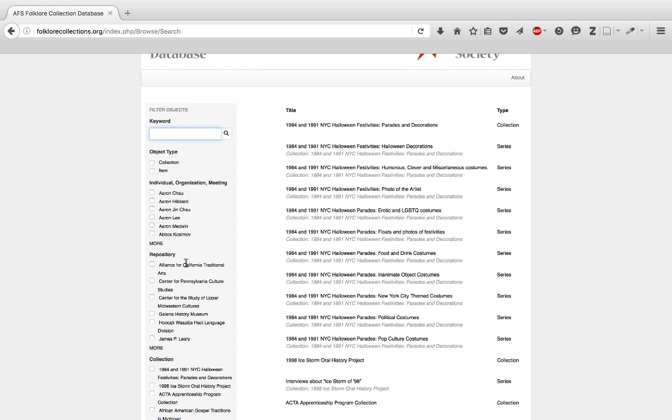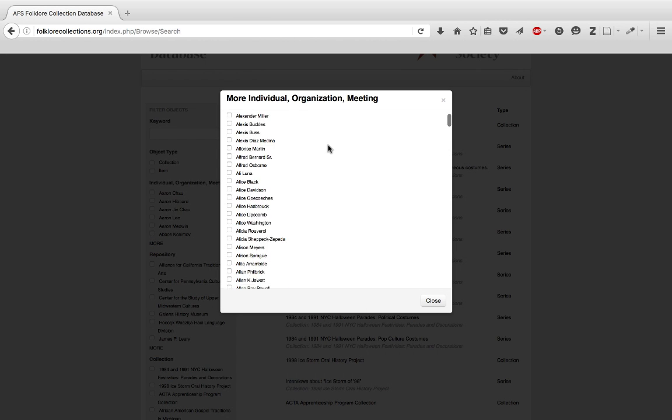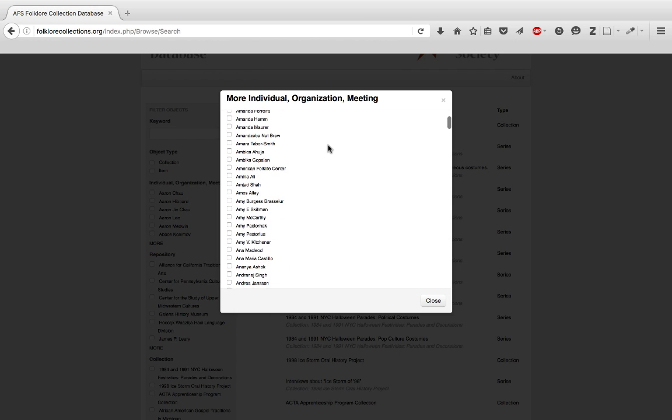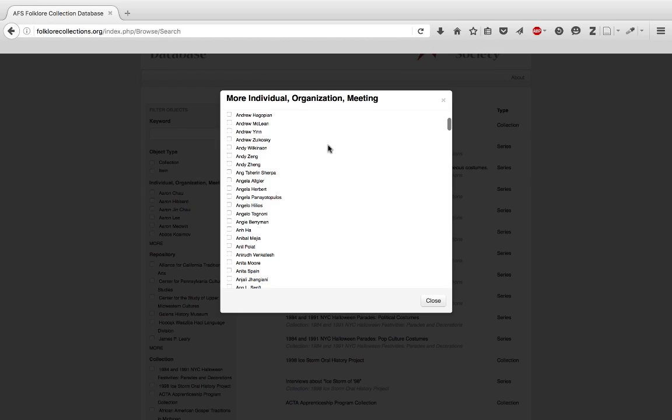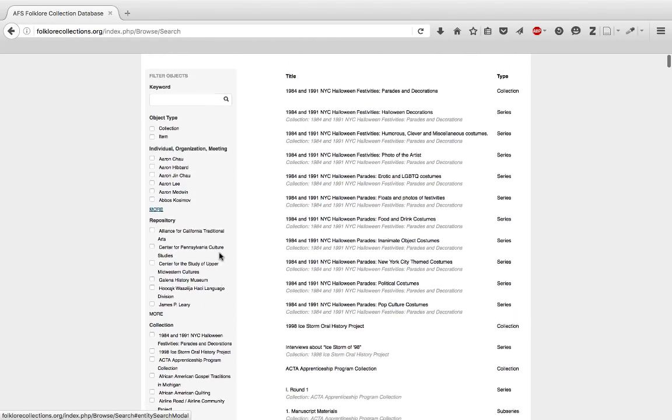And there's a short list here, as you can see. Same with repositories. If you want more, you click there, and you have access to all of the entities. That's the term we use, all of the individuals, organizations, and meetings in the database. Same goes for repositories and collections.